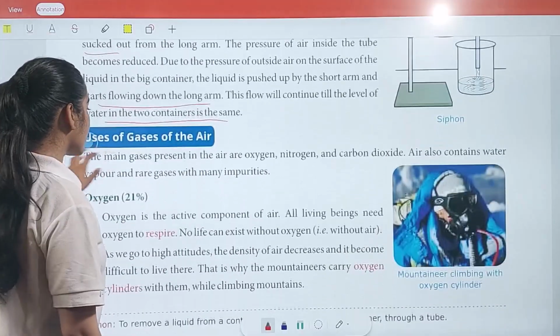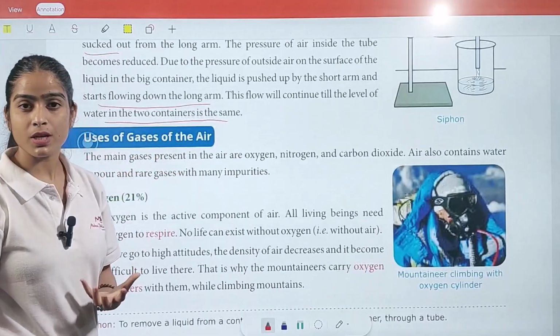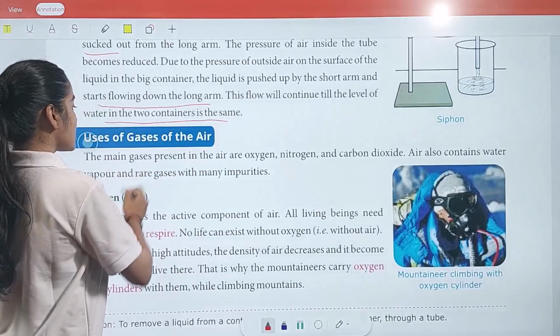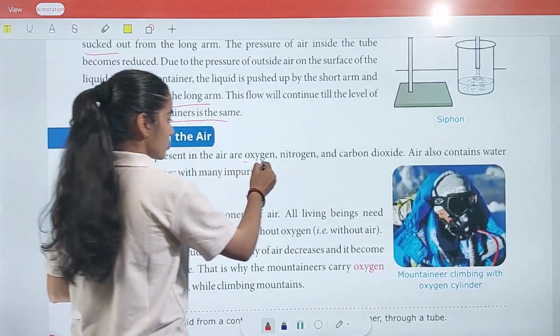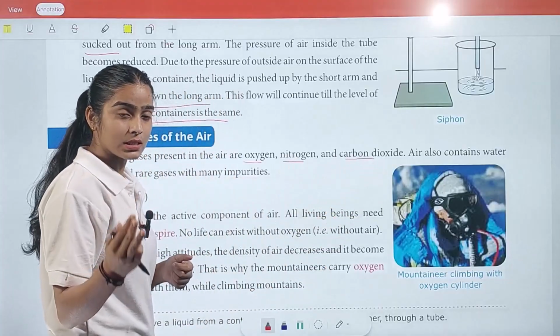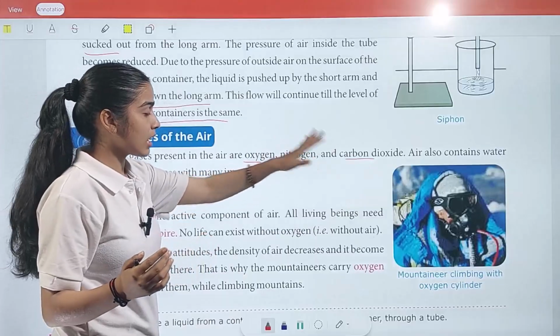Next, we have uses of gases of the air. So we have a mixture of gases in air. How do we use those gases? Let's understand this. The main gases present in the air are oxygen, nitrogen, and carbon dioxide.